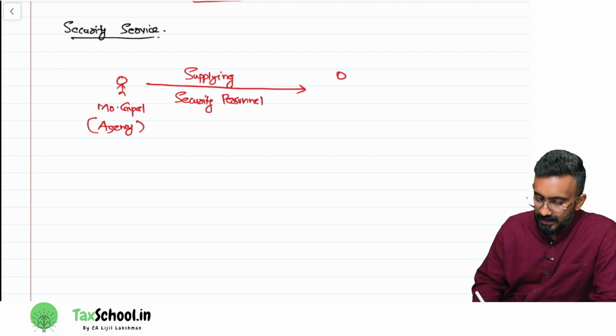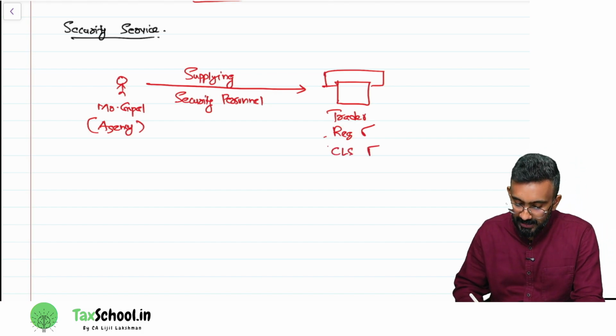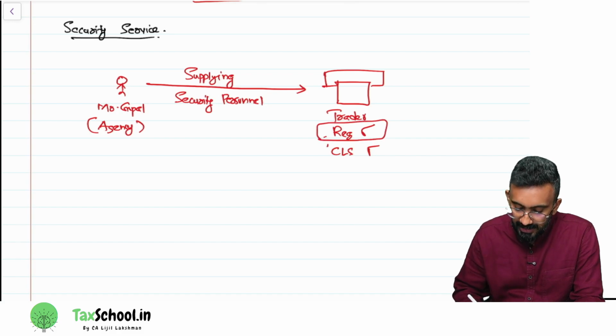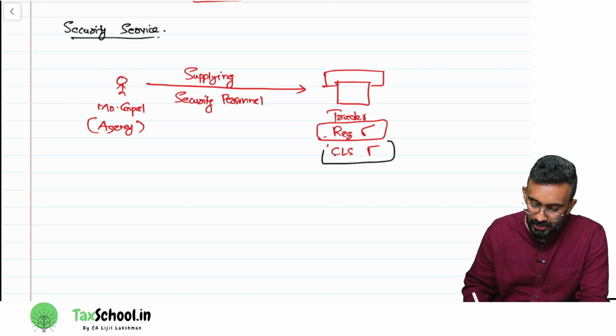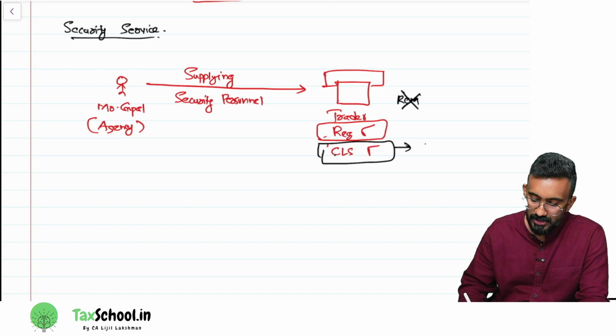It is supplied to a trader. Is this trader registered? Yes. But has this trader opted for composition levy scheme? Yes. Normally, when the trader is registered, the trader will pay tax under RCM. Because this fellow is under composition levy scheme, RCM will not be applicable here. Because he is under composition levy scheme, he is excluded from RCM.